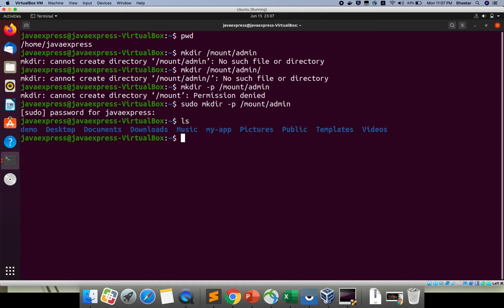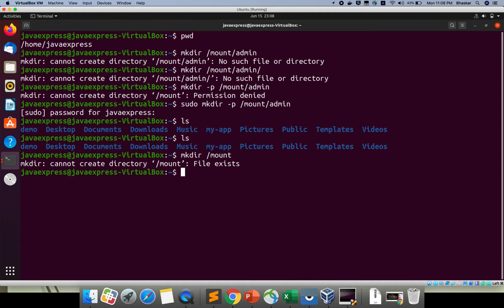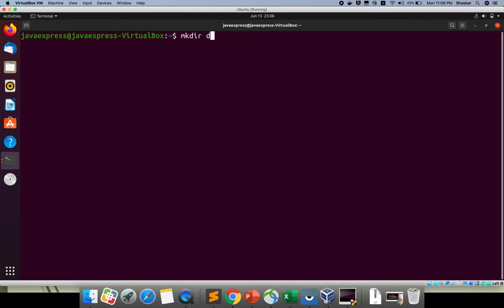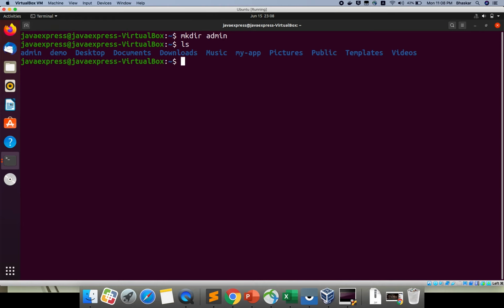If you do the ls command, where is my mount directory? I'm not able to see it here. Okay, I will create one more directory: mkdir mount, file exists. Sorry, I'm creating /mount/admin. I created it. Where is my admin? Here is the admin folder.